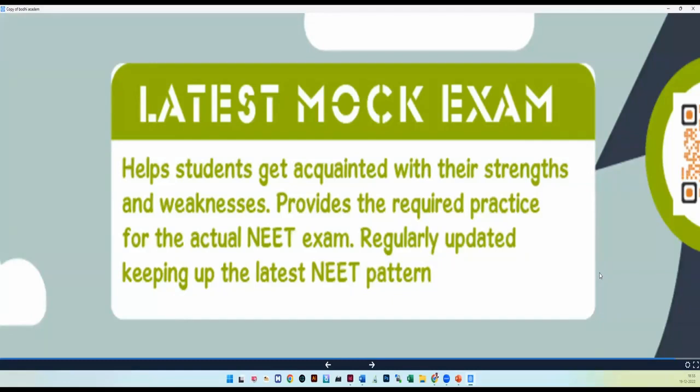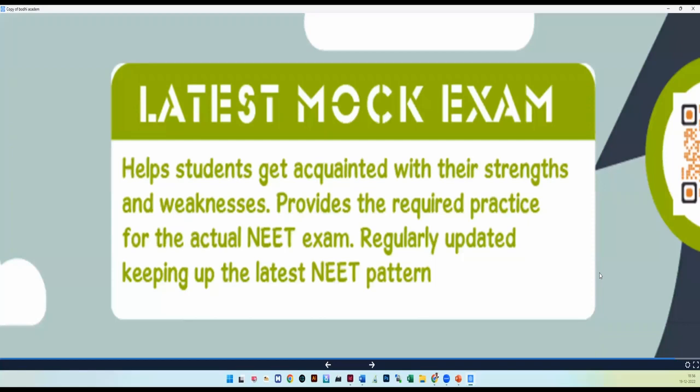That means every year, NTA is making small changes. Now they have given you 200 questions in 200 minutes to solve. That means each question carries only 1 minute to solve. So you have to solve one question in each minute. You have to read, understand, find the formula, apply the data given in the question and calculate it.